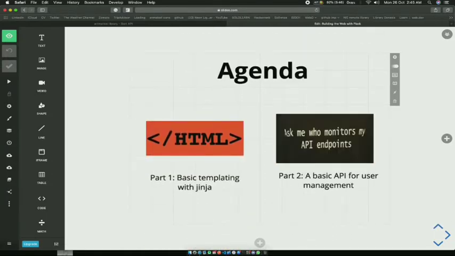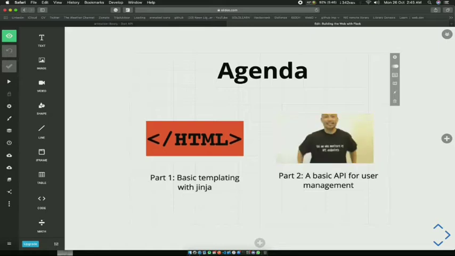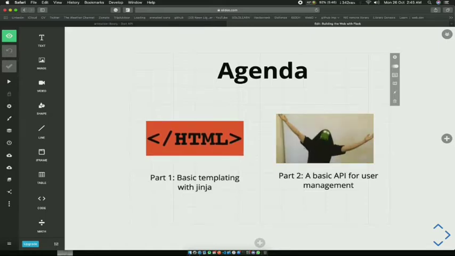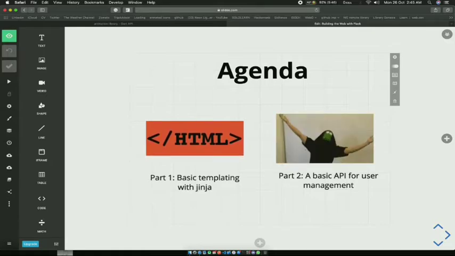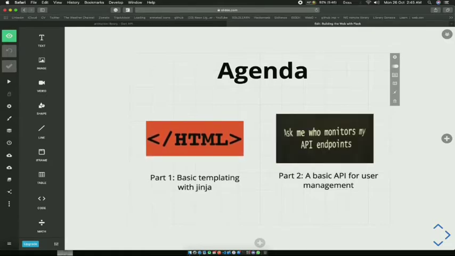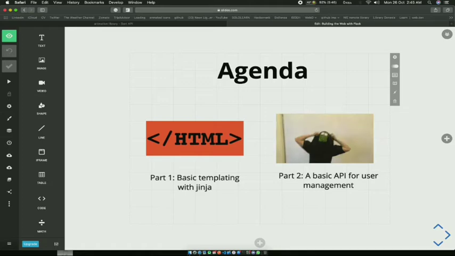So the agenda for today for this event would be, firstly we would be learning basic templating with Jinja, and then we would learn how to write APIs. So we'll be writing a basic user management API using Flask and MongoDB.